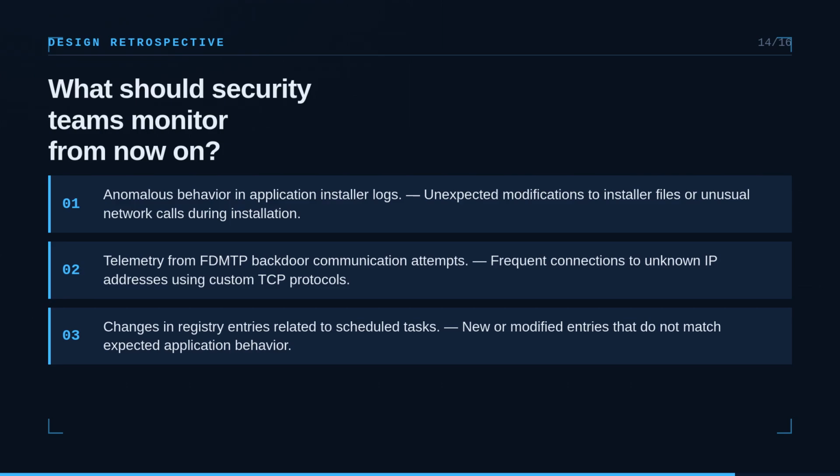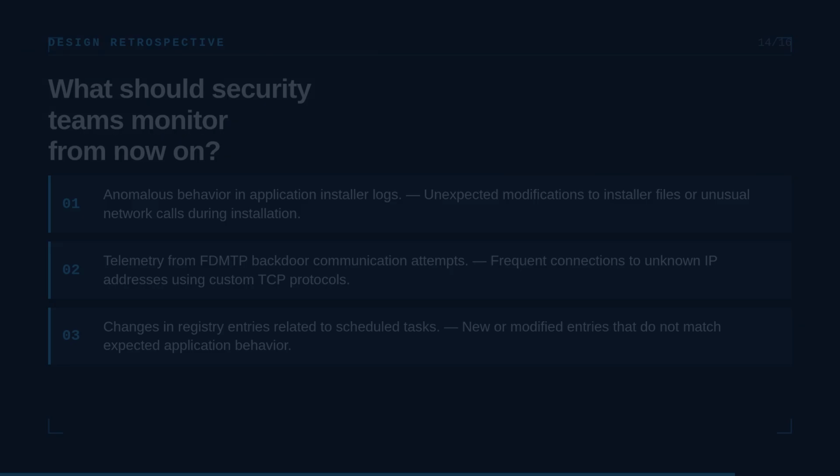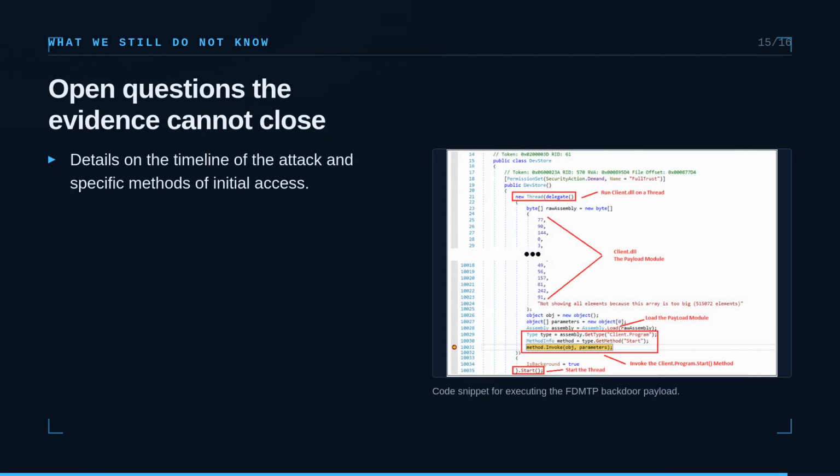Next, monitor telemetry from FDMTP backdoor communication attempts. Frequent connections to unknown IP addresses using custom TCP protocols are key indicators. Finally, watch for changes in registry entries related to scheduled tasks, especially new or modified entries that do not match expected application behavior. Open questions the evidence cannot close.